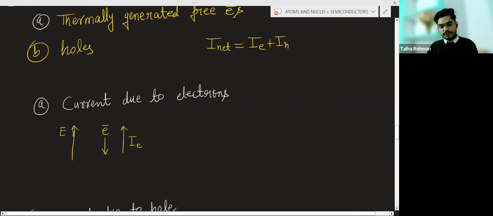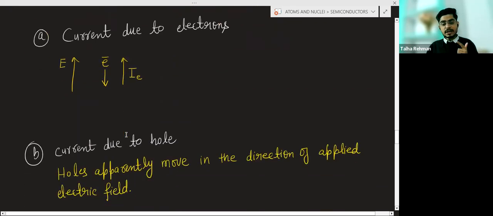Due to this electric field, the electron, being negatively charged, will move in the direction opposite to the electric field, and the current due to the electron will be in this direction, because current is always in the opposite direction of the motion of the electron. So current due to electrons will be in this direction, upward you can take. Now we will see the current due to holes.